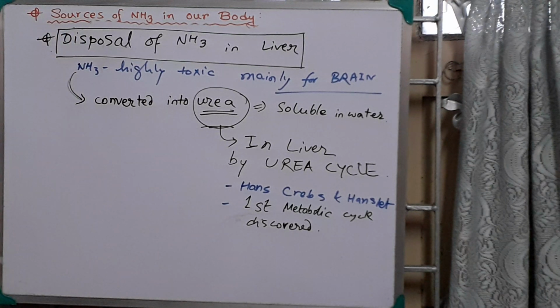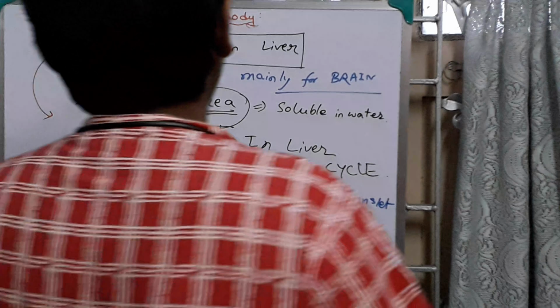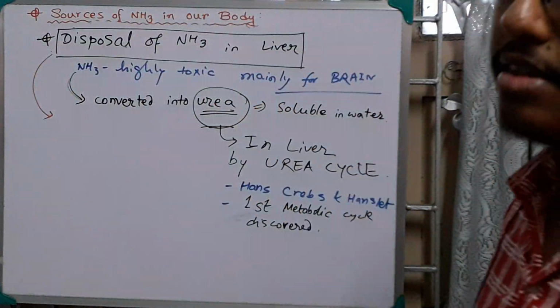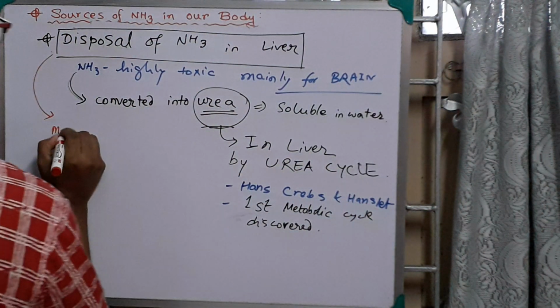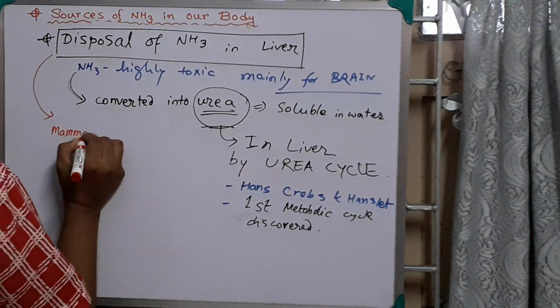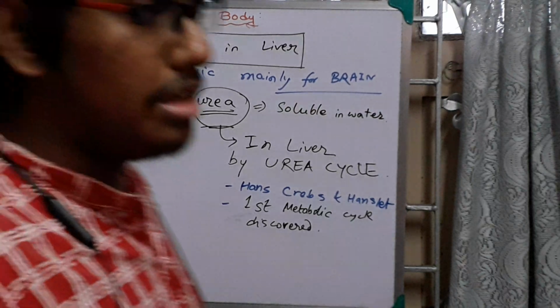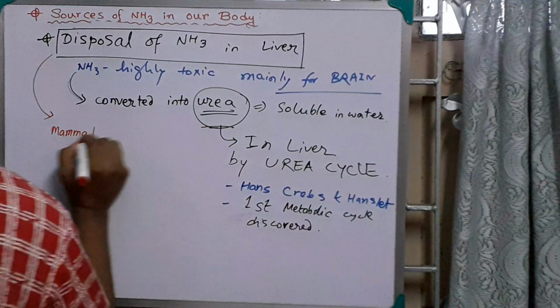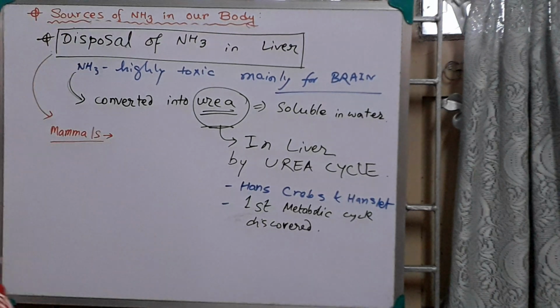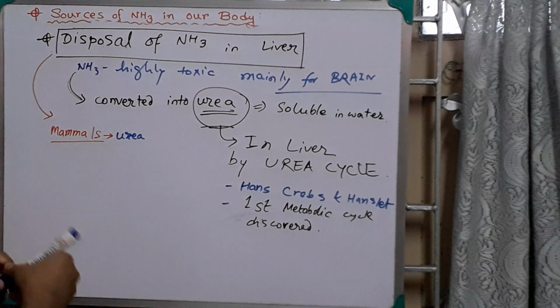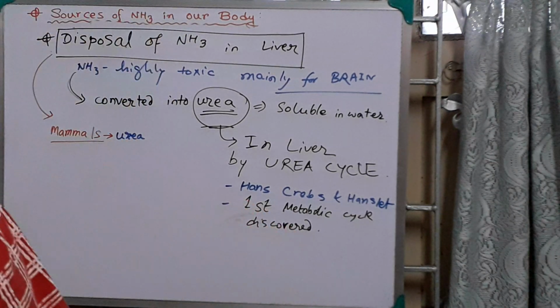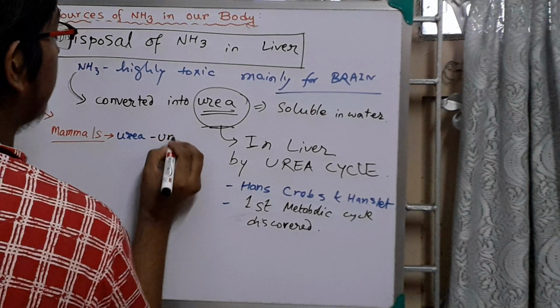Now the disposal of ammonia. Our focus of discussion is disposal of ammonia in the liver, in our body. In the case of humans, urea is released through our urine. So we are ureotelic. But some other animals cannot release urea in urine. Mammals mainly release urea as their excretory material through urine, so those are called ureotelic.